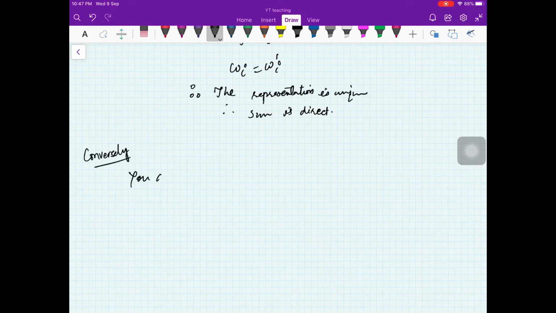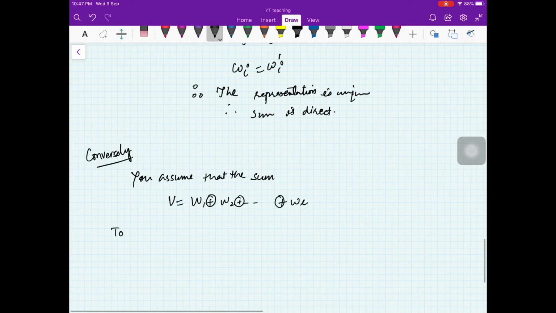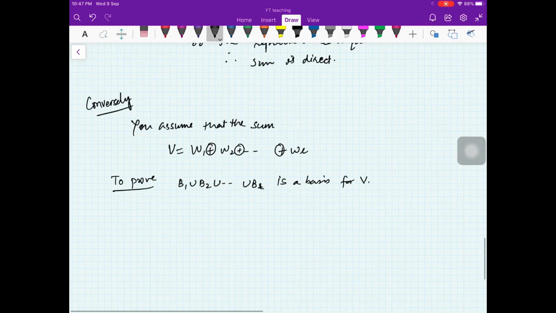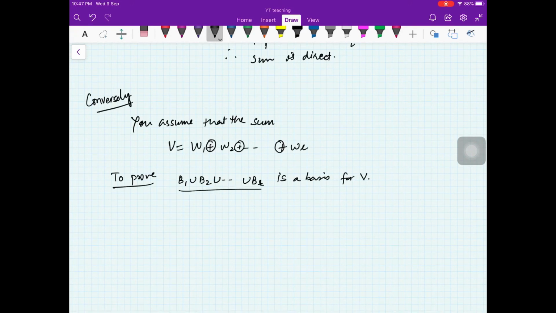So conversely, you assume that the sum, which is W1, W2 and so on, is direct. So you are assuming that V is the direct sum of W1, W2, WR. To prove: B1 union B2 union BR is a basis for V. Right? So this is what we have to prove. So let us do it.